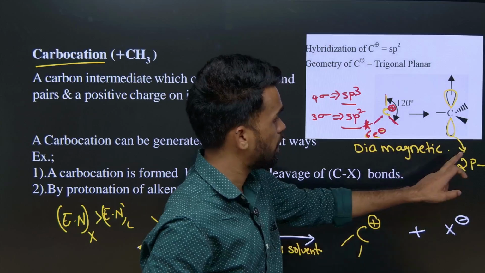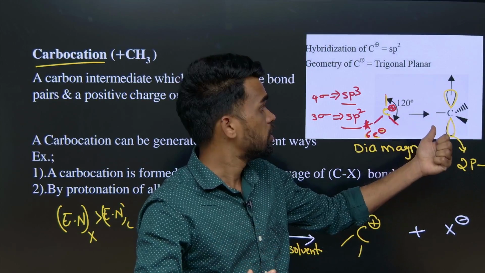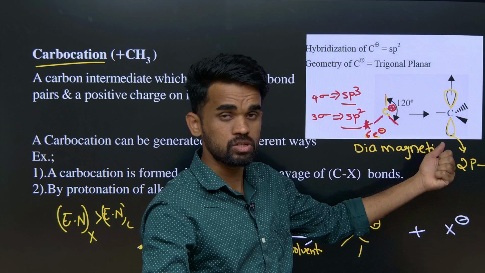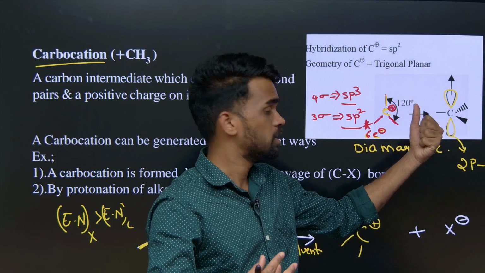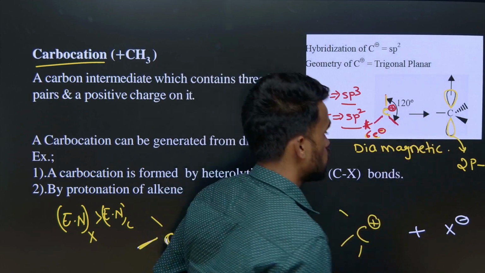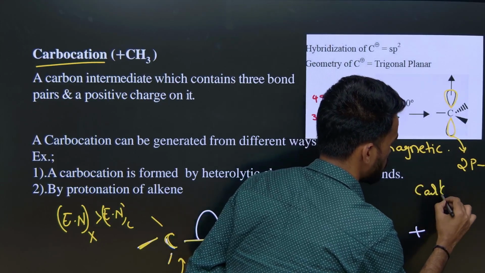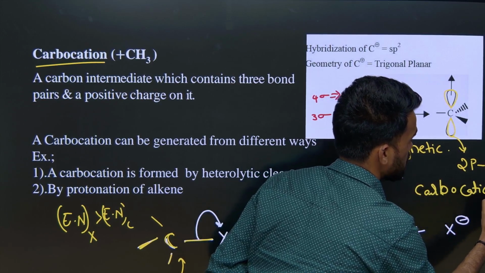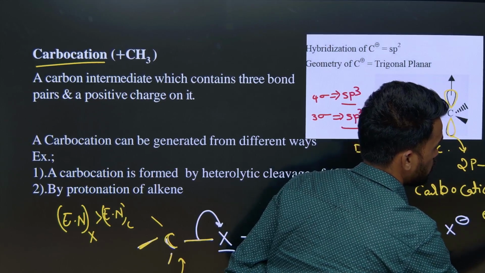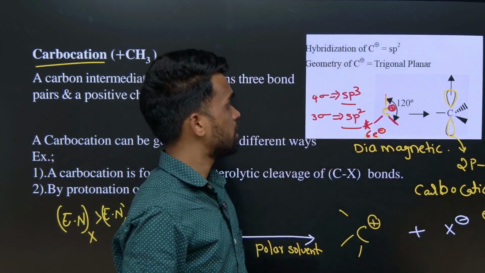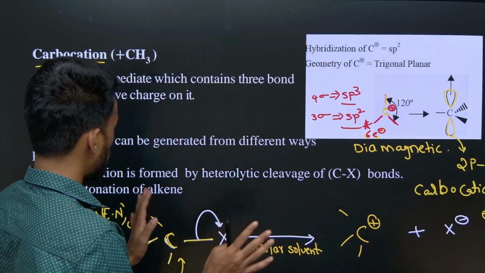Okay, since it is having an empty p orbital and only 6 electrons, it requires 2 more electrons. So can we say it is electron deficient? Therefore it requires 2 electrons, and therefore I am saying it is electron deficient. So carbocations are considered as electron deficient species. It requires 2 more electrons, therefore I can say it is electron deficient. Okay, I hope this is clear.